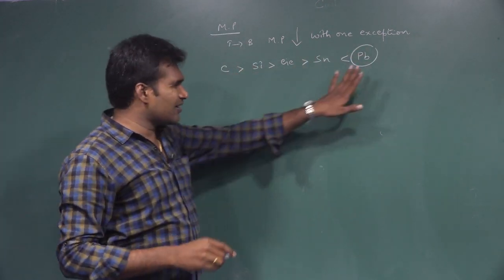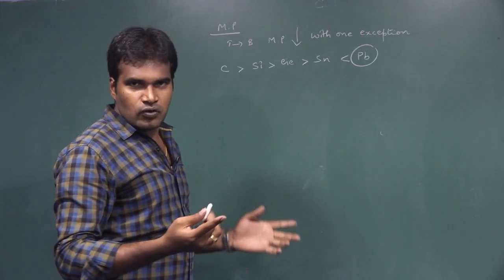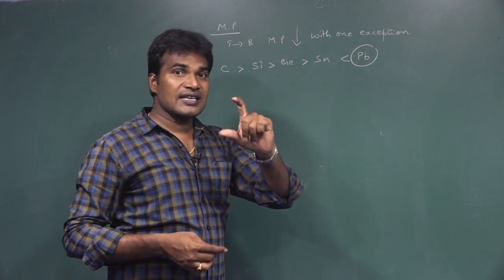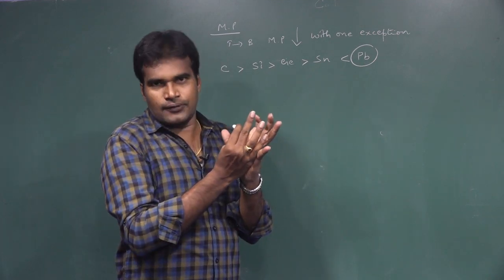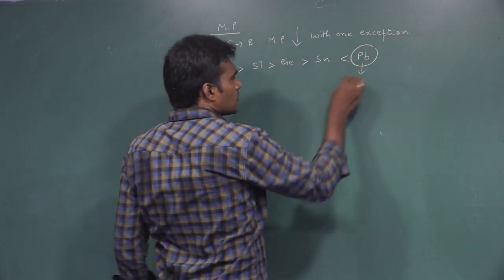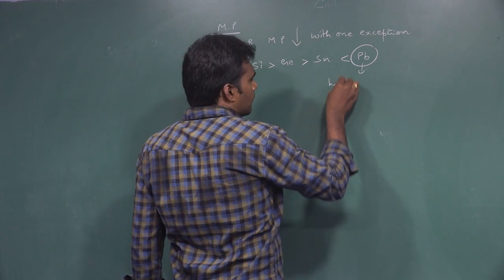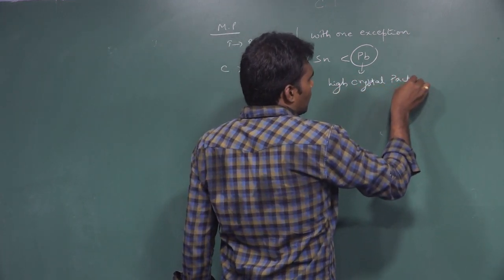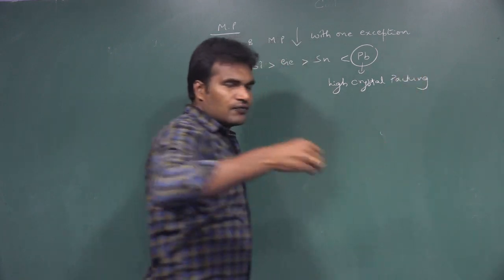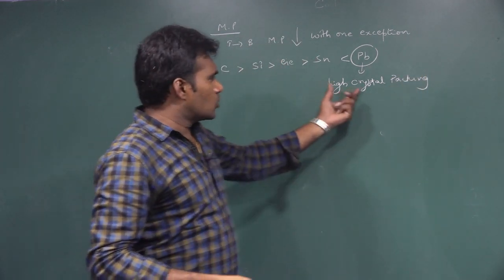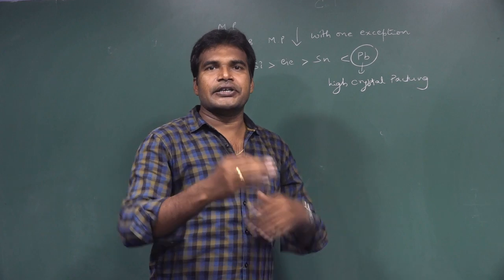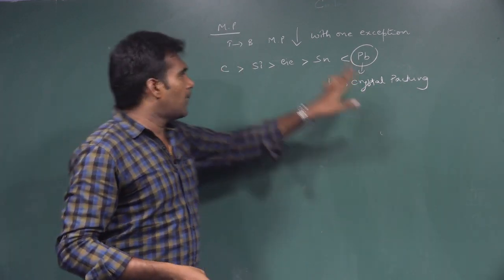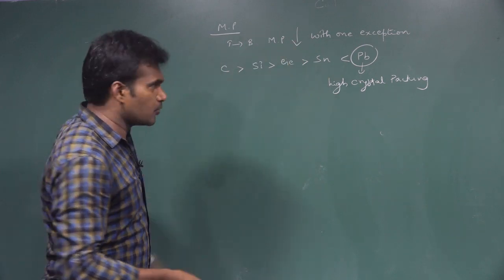You may get that out. What is the reason? Because of lanthanide contraction, lead has a small size. Small size means more crystal packing. So lead has high crystal packing. If there is more crystal packing, to break it, to melt it, it needs more temperature. That is why the melting point of lead is more compared to tin. So that is one exceptional order.